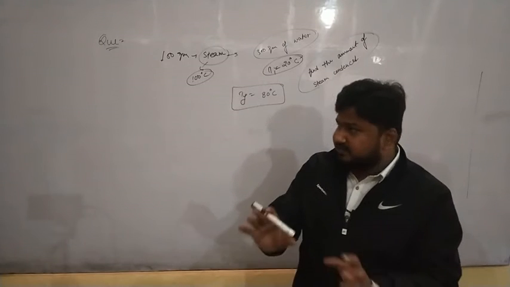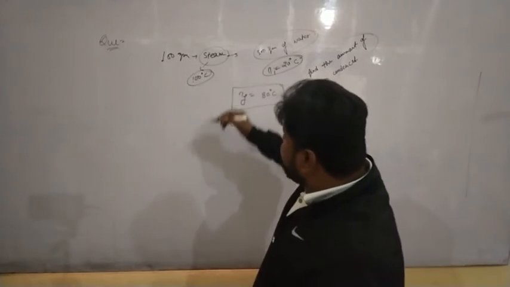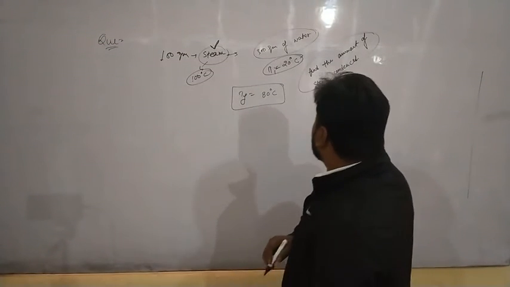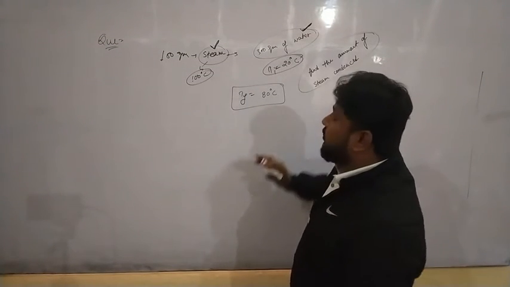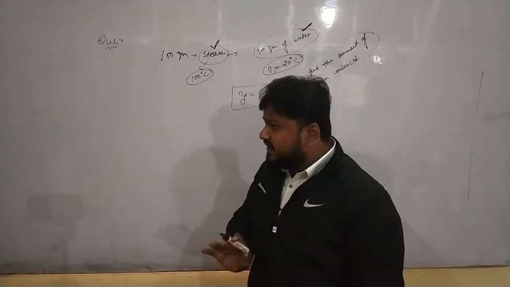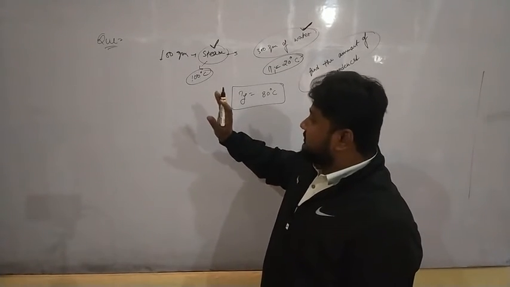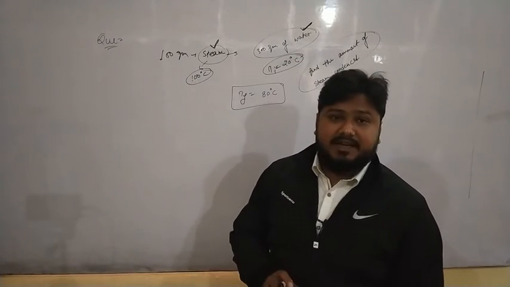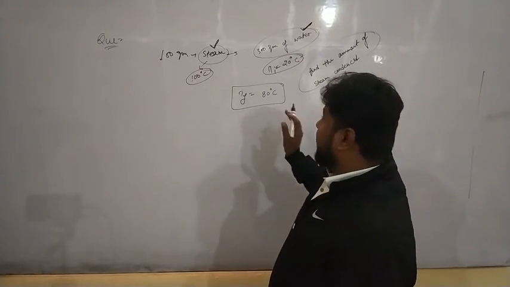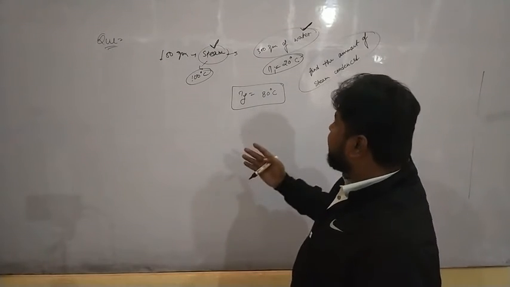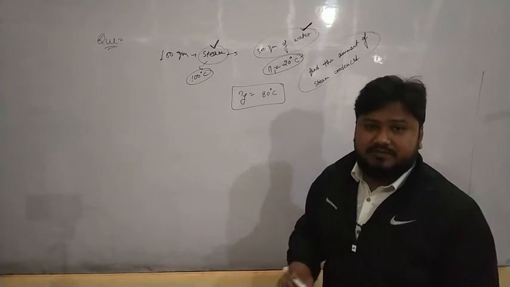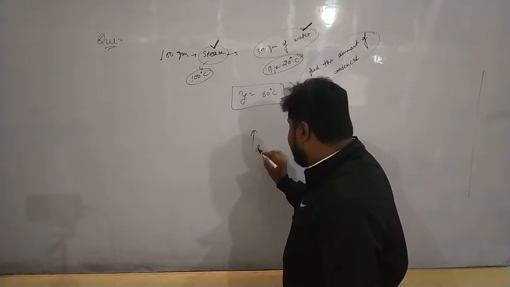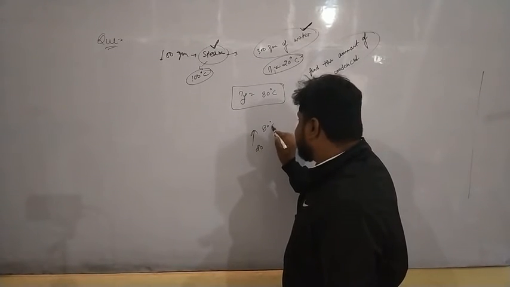Here one thing we have to understand: obviously the steam is at higher temperature and water is at lower temperature. So definitely the heat will be given by the steam and received by the water. Using that heat, the water will raise its temperature from 20 to 80 degrees Celsius.